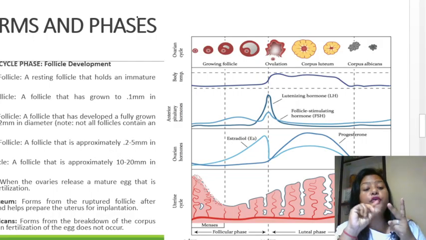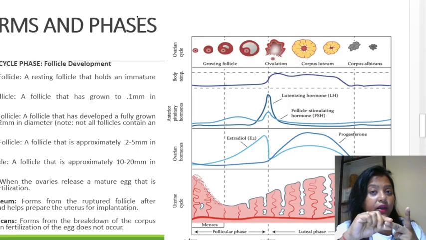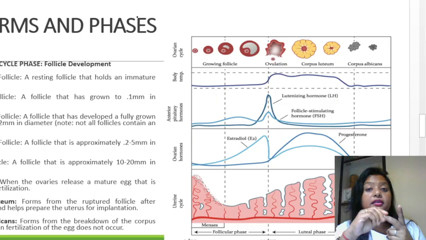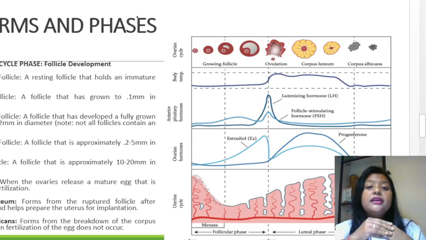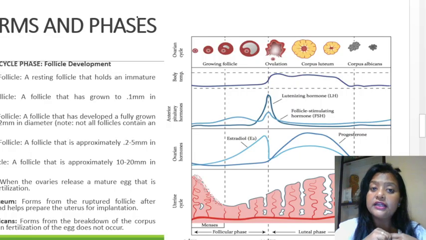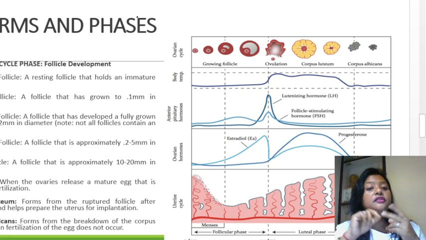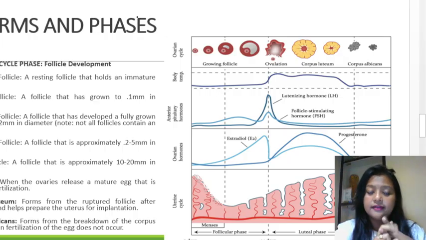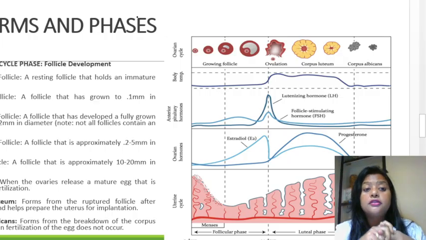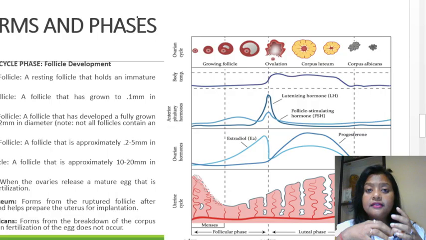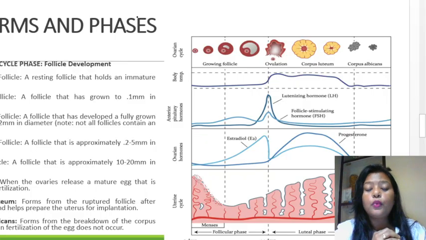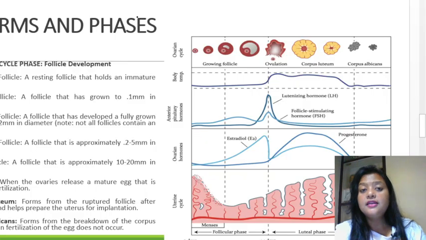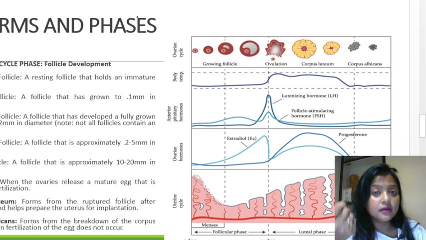And the uterine part is the uterine layer, the endometrium layer, getting ready to receive the fertilized egg. Okay, just remember these two stages. Now let's talk about the phases that are present in both the stages. So in the ovarian cycle phase, what happens is that in this phase the follicles are being developed.